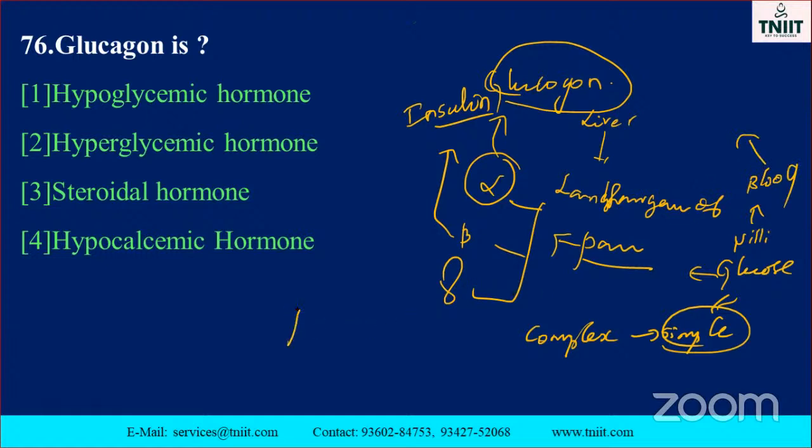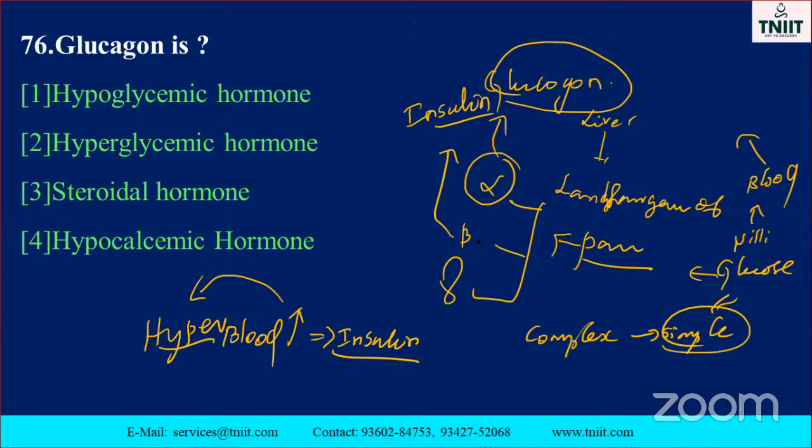When the blood glucose level increases, automatically the pancreas cells, alpha and beta cells, secrete simultaneously. When the blood glucose level increases, that condition is called hyper. At that time, automatically the beta cells secrete insulin. Insulin is secreted by the beta cells of the Langerhans.